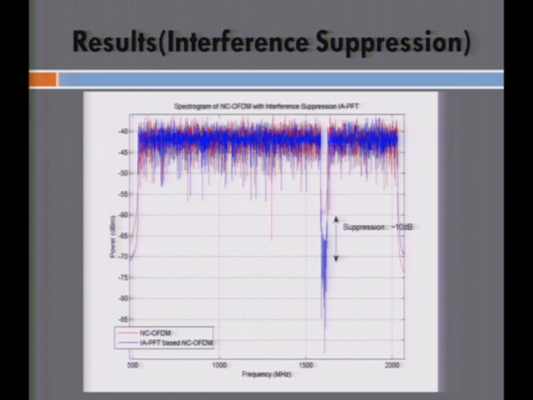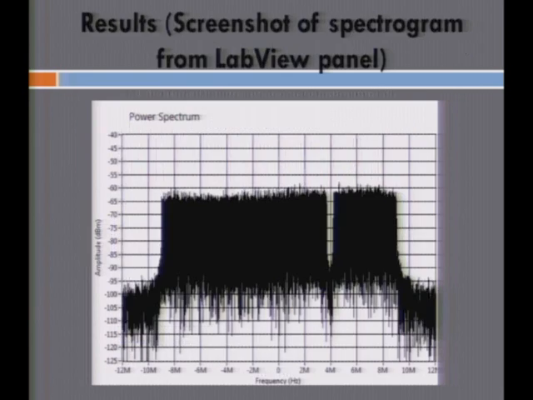So this is again a spectrogram of the data points that are collected from the National Instruments platform. This was plotted in MATLAB with the IAPFT. So here again we notice a suppression of about 10 dB. This was with the complex samples collected from the real-time platform receiver. This slide just shows how this programming environment allows us to represent the spectrogram as a ready panel on the LabVIEW platform. This is a screenshot of the spectrogram on the front panel of the LabVIEW programming interface.